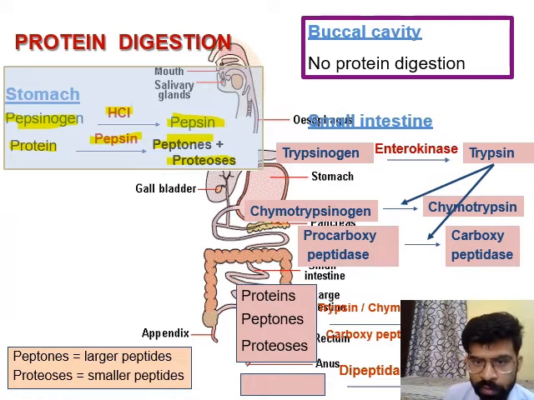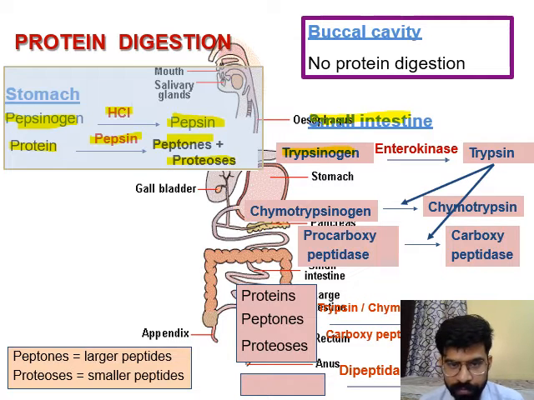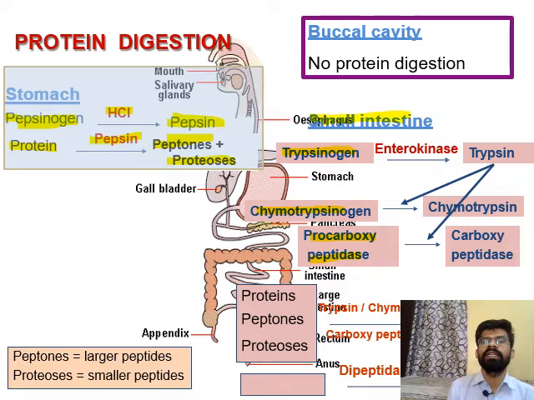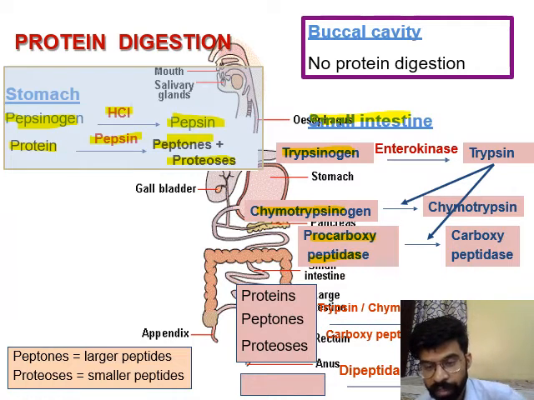Then the food will move into the small intestine. The small intestine contains different enzymes named trypsinogen, chymotrypsinogen, and procarboxypeptidase. These are the three enzymes present in the small intestine, and they are required for the digestion of protein. But these three enzymes are also present in inactive form.